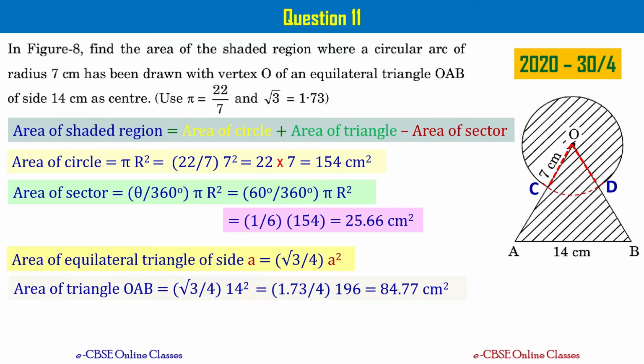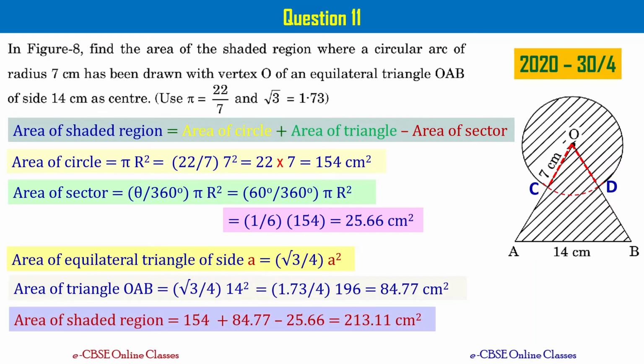Now let's go back to the formula given for area of shaded region, that is area of circle plus area of triangle minus area of sector, right? Now let's substitute the values we have obtained for area of circle, area of sector and area of triangle into that equation and simplify such that you get area of shaded region as 213.11 centimeter square. Please take a note of this answer. This is what we are asked to find, right?